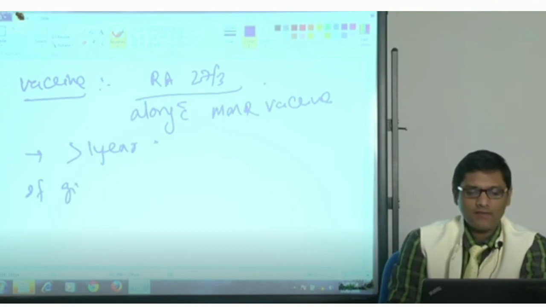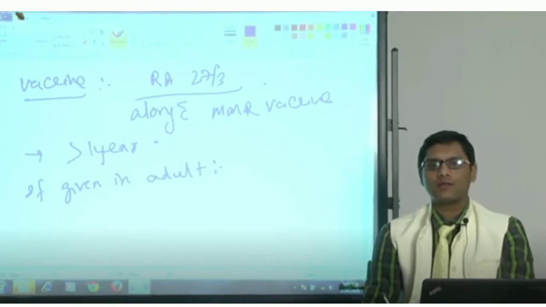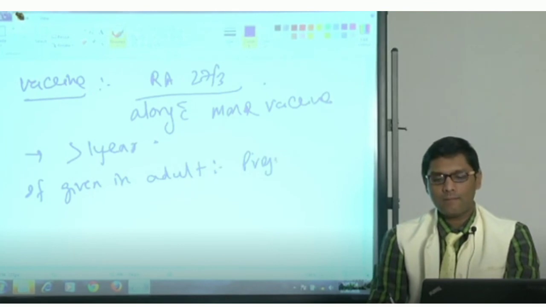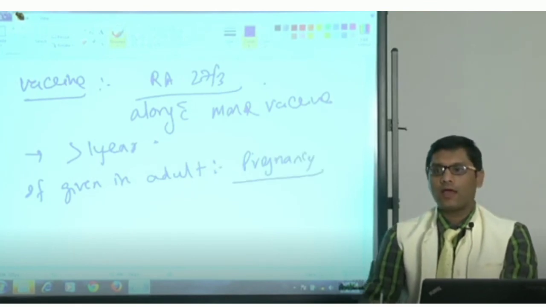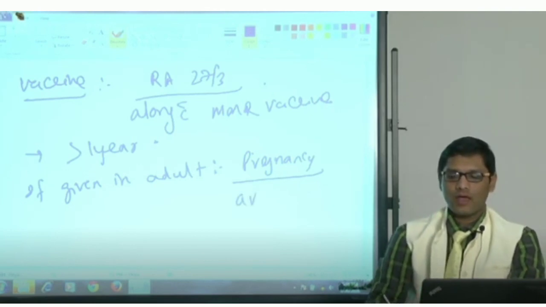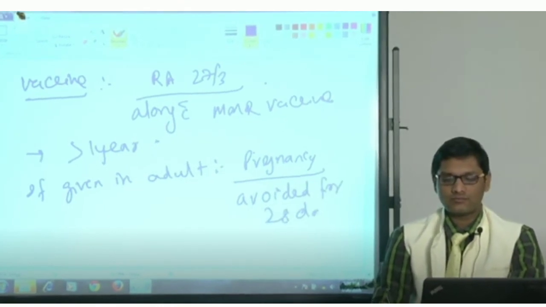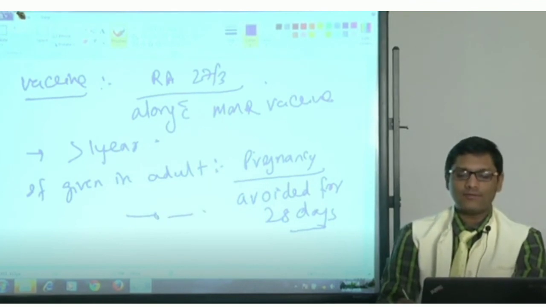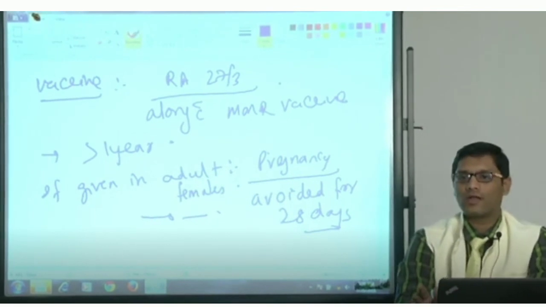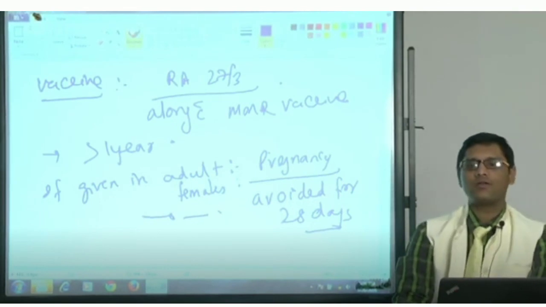And please remember, if given in adult females, then pregnancy has to be avoided for at least 28 days. The reason is it is a teratogenic virus. Okay, so this finishes your myxovirus.